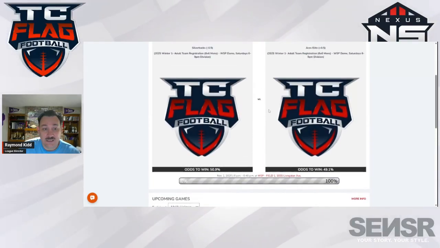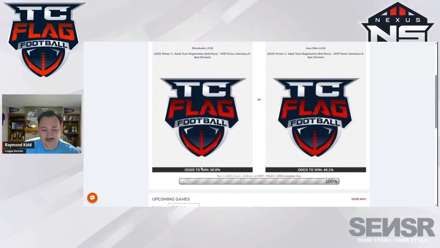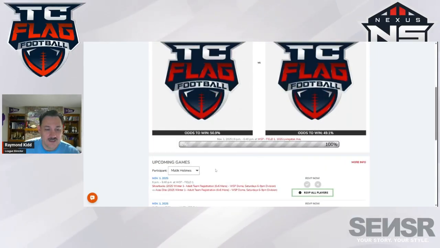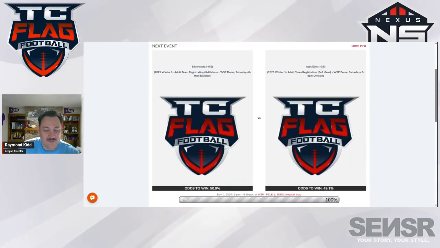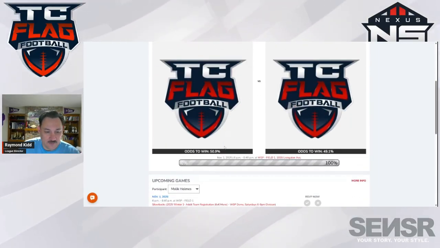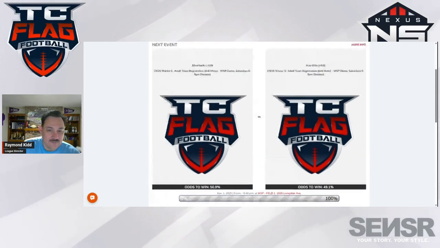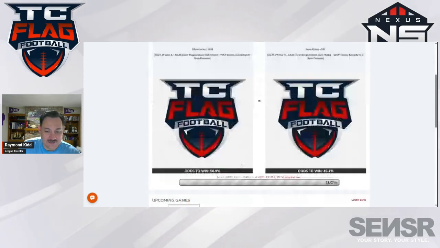Now, obviously, up here is a little bit deceiving because this talks about odds to win. All this is odds based on who's showing up, numbers-wise. So if Silverbacks had 100% of their team players saying that they're going to be there, and the other team only had half their team, then the odds would be 100% over here. So don't worry about these odds percentages because that's just an unnecessary feature that we have.